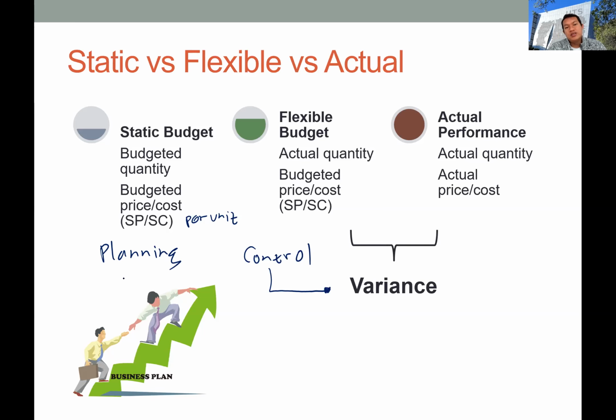And then once they start the operational activities, they will develop the flexible budget. The flexible budget will use the actual quantity and the budget price or budget cost, so standard price, standard cost. Basically the flexible budget will take this standard price and standard cost from the static budget and also take the actual quantity from the actual performance.